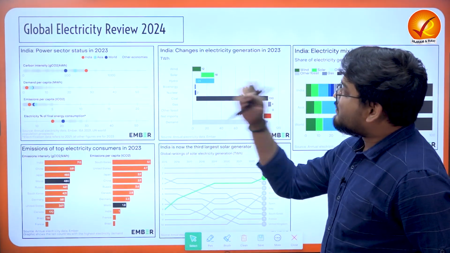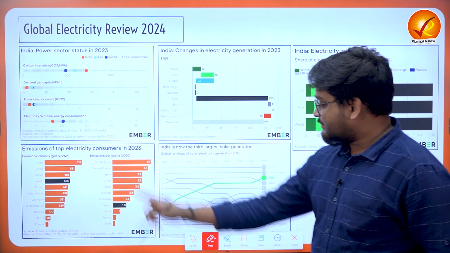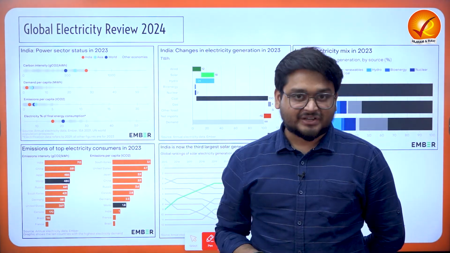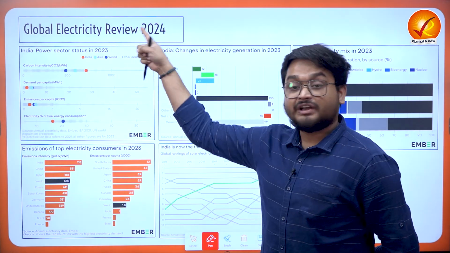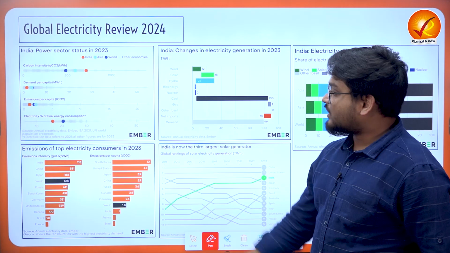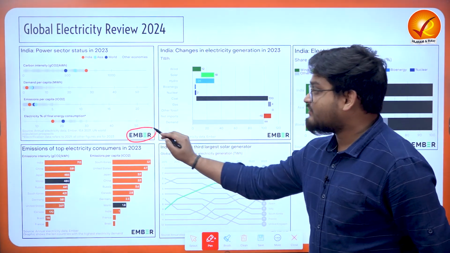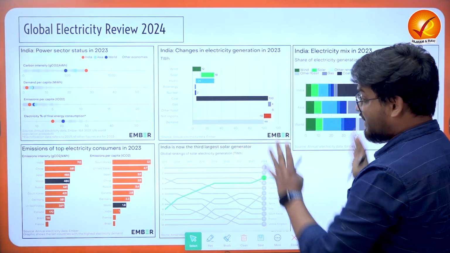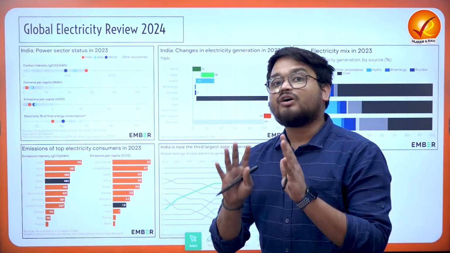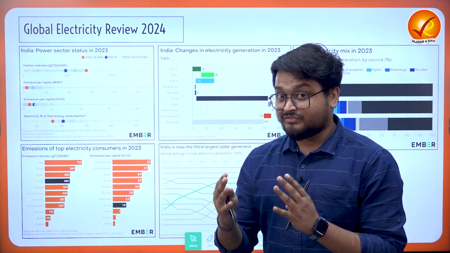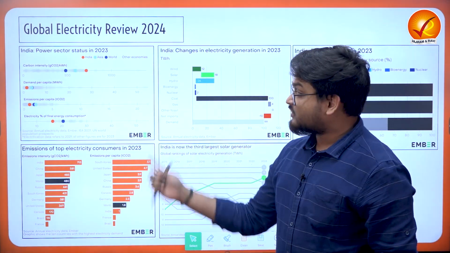Now, when we are talking about a particular report, it is very important for us to understand the trends of electricity according to the Global Electricity Review of 2024. This is actually released by Ember, which is a private think tank, and the data that you are seeing here is actually taken from the original reports. And this is a very exhaustive look at the trends of the energy demand in India, as we can see here.